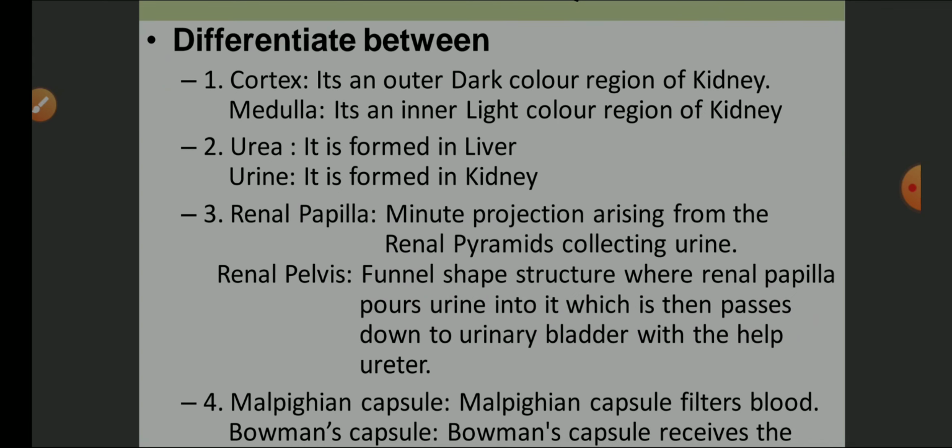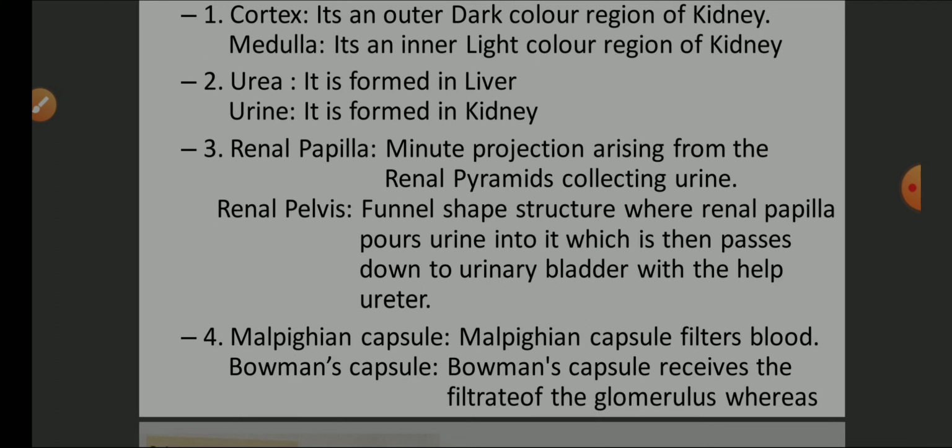Short question answers: the difference between cortex and medulla. The cortex is the outer region of the kidney, the medulla is the inner light region of the kidney. Urea is formed in the liver, urine is formed in the kidney. Renal papillae are minute projections arising from the renal pyramids collecting urine. And renal pelvis is a funnel-shaped structure where renal papillae pour urine, which then passes down to the urinary bladder with the help of the ureter.